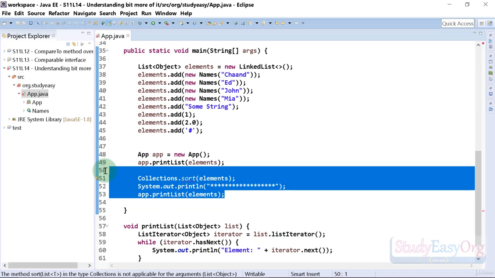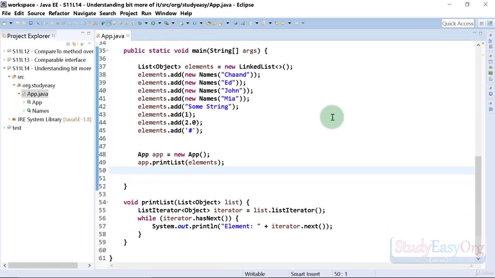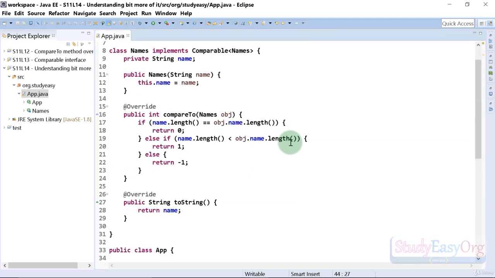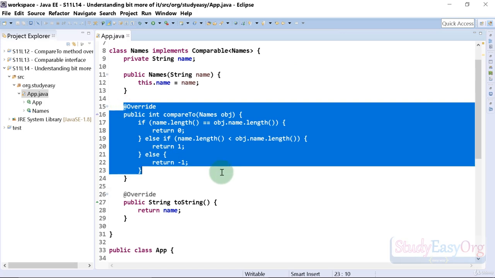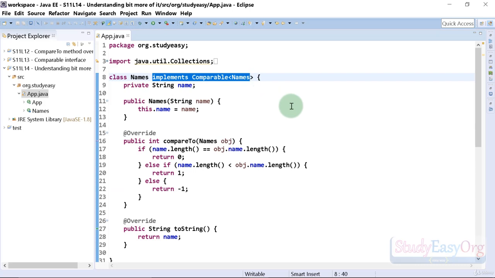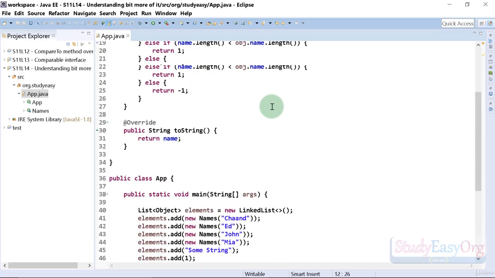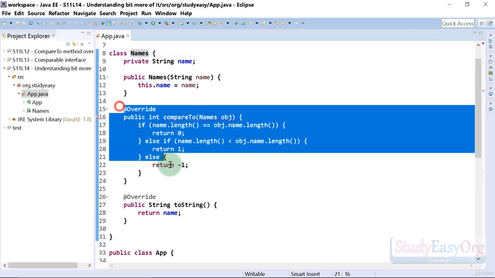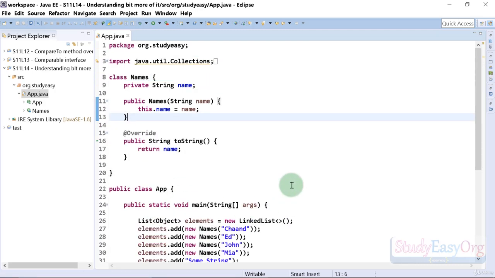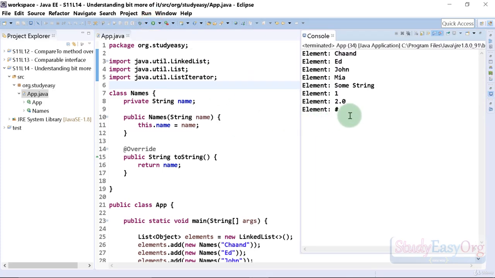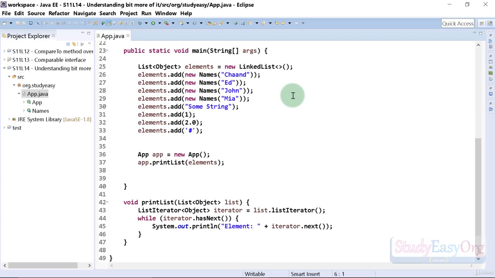Let me get rid of this code, and now if I run this program, then definitely here would be the output. Even if we get rid of this compareTo method and get rid of this interface, again our program will work properly and there won't be any change. In fact, let me get rid of this and let me get rid of this method as well. We don't require it. Let me get rid of the unrequired imports, and now our program is working properly without any warning and without any issue.